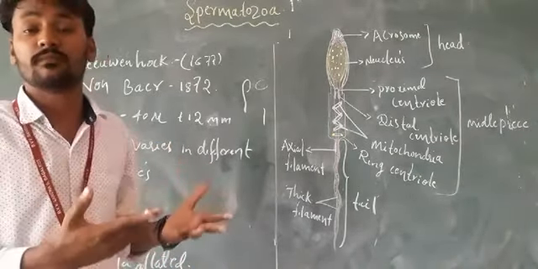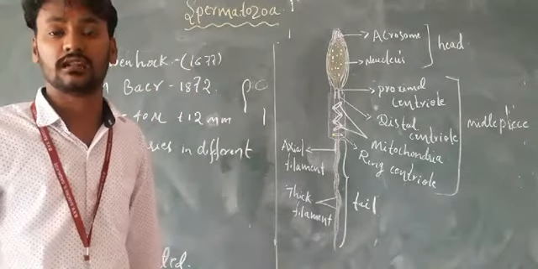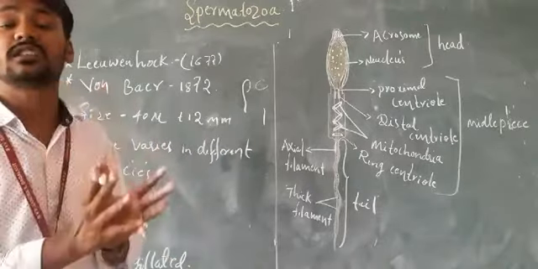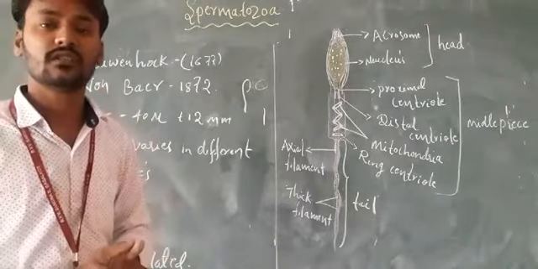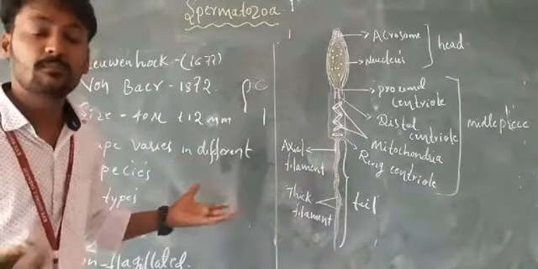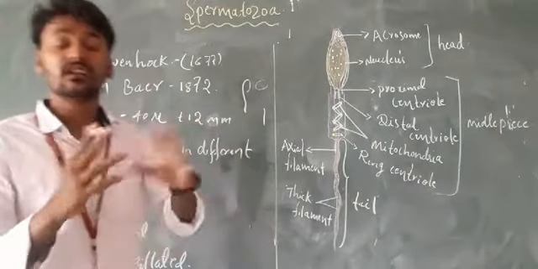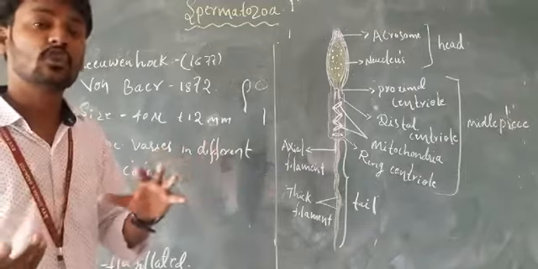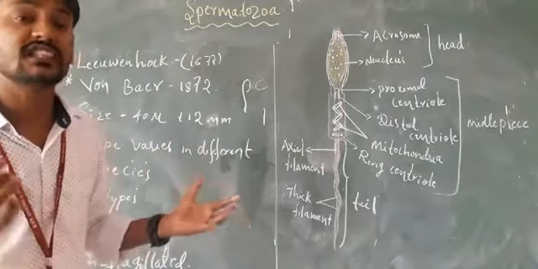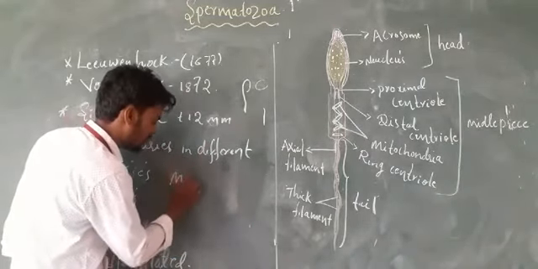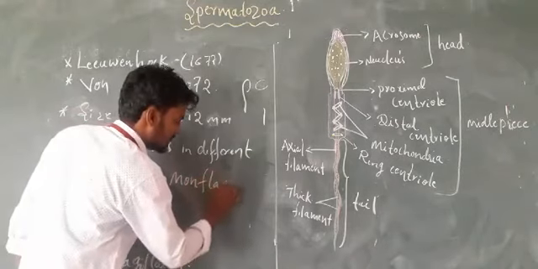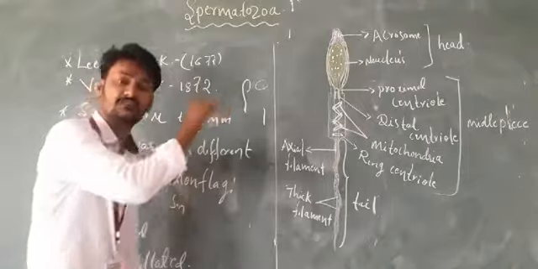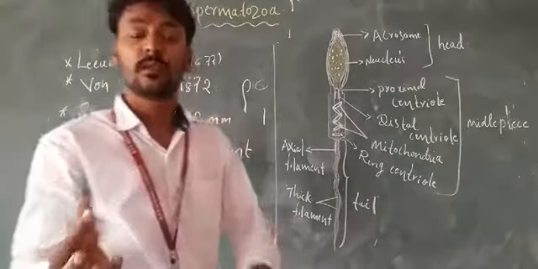Human sperm and all vertebrate sperms are flagellated sperms. Flagellated sperms are of different kinds: monoflagellated sperms and biflagellated sperms. What are monoflagellated sperms? Mono means single. A sperm with a single flagellum is called a monoflagellated sperm.